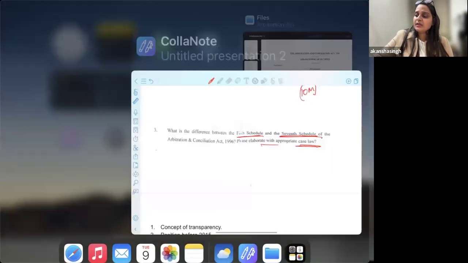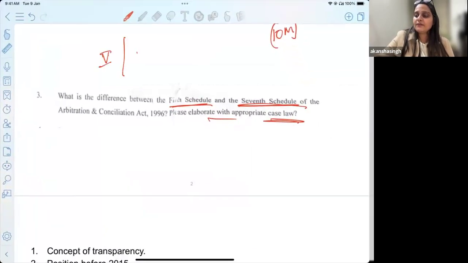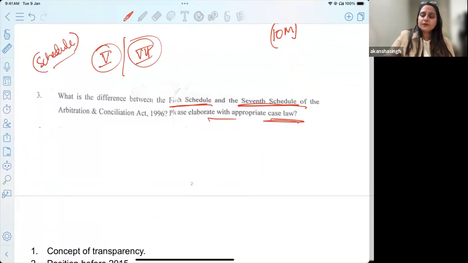Before we begin, we have two schedules that have been asked here, the fifth and the seventh schedule of the Arbitration Act. If you are preparing for the judiciary examination, even though I'm teaching you about arbitration law, I urge you to know the concept of schedules. Why do we have schedules?